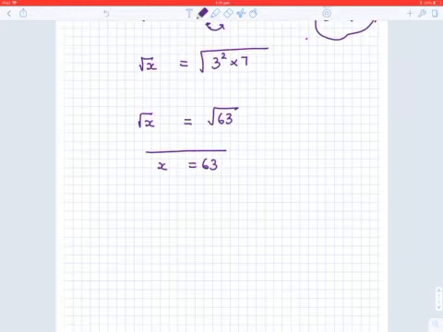So your answer for the question is x equals 63. Oh my God, it looks so ugly.